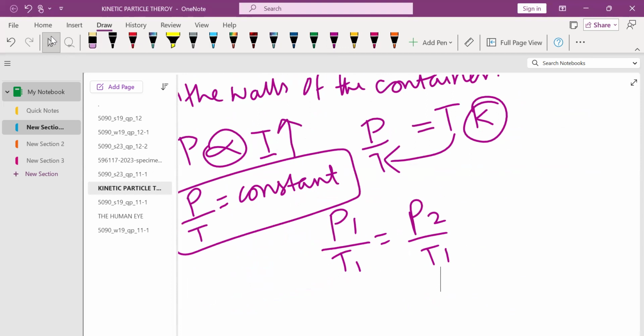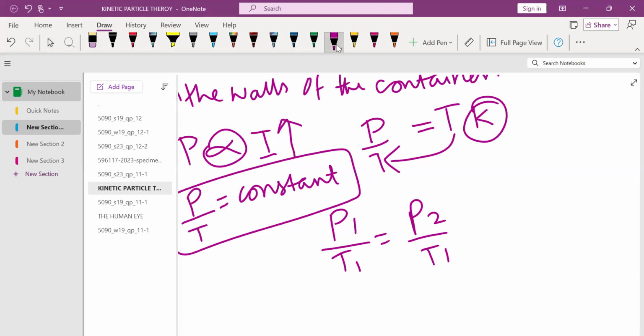When the temperature increases, the kinetic energy of the gas molecules increases. This causes them to move faster, as their speed or velocity increases, and they collide more frequently with the walls of the container. As a result, the pressure also increases.